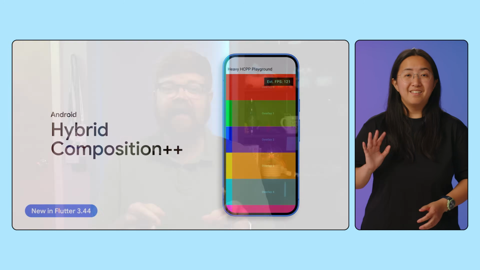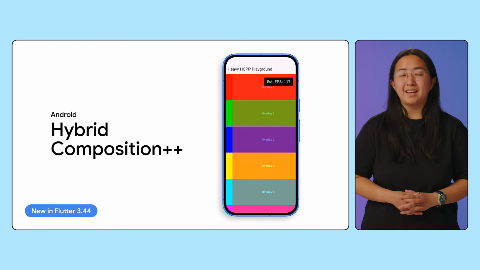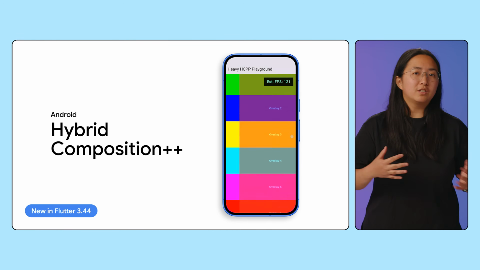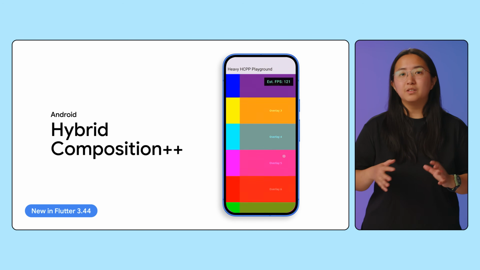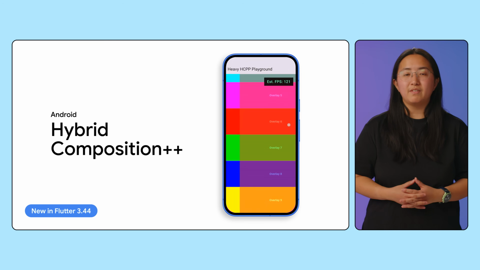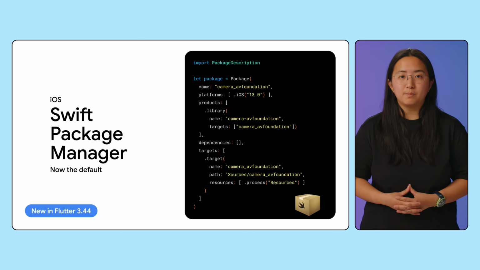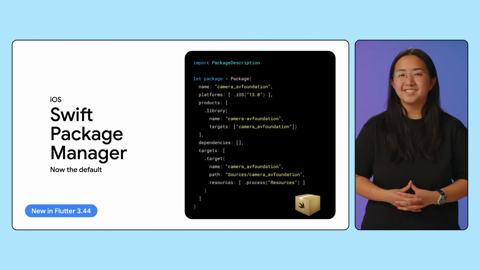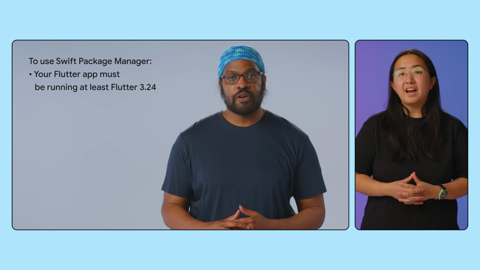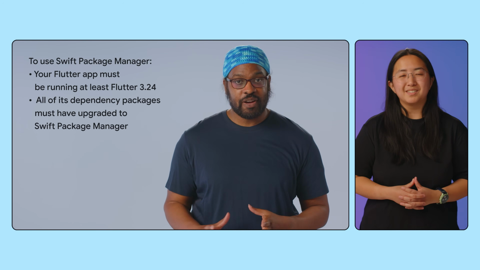For a deep dive on GenUI, check out Andrew's Google I/O talk on building dynamic, personalized user experiences with generative UI. Fifth, platforms. This release marks a foundational leap in how we integrate with Android through Hybrid Composition++, which lets the Android OS natively handle layer compositing, significantly improving complicated renderings in native Android views. On iOS, we've officially moved to Swift Package Manager as the default for all projects. For more on building awesome native apps with Flutter, check out the session Everything You Don't Know About Building Great Native Apps with Flutter from James.